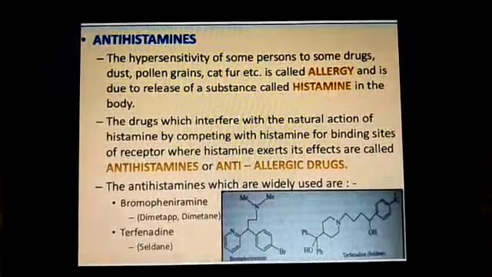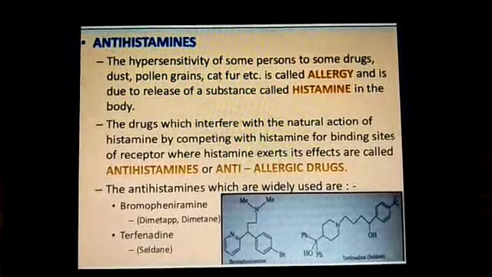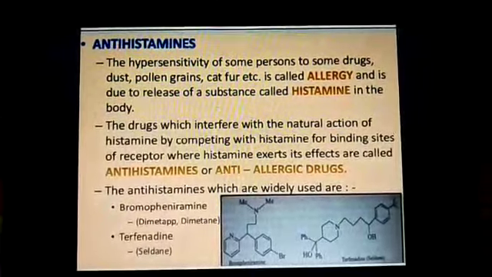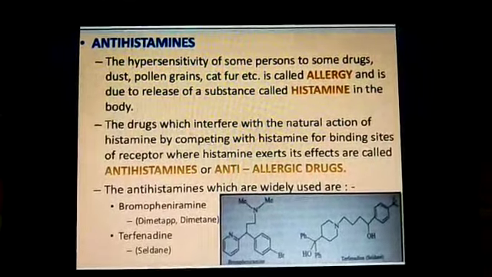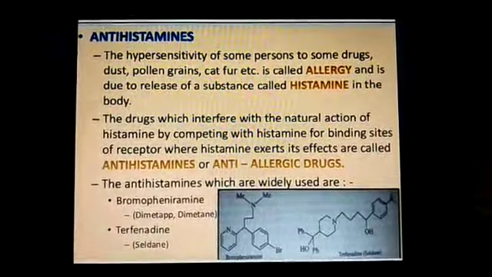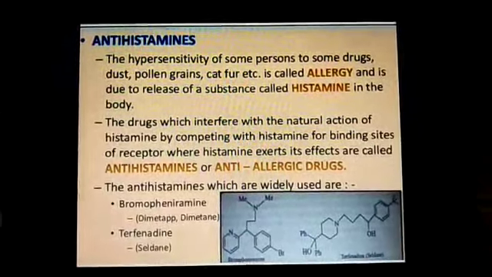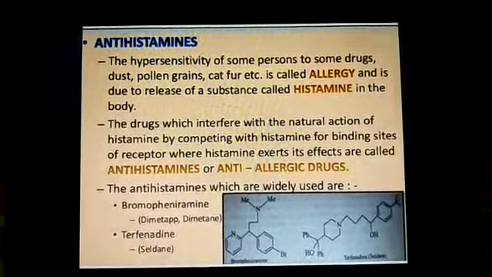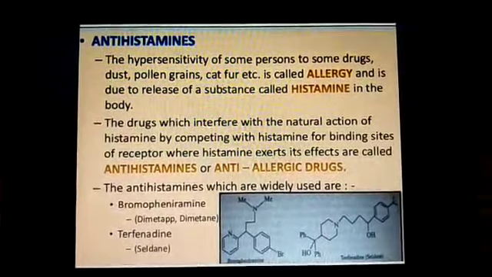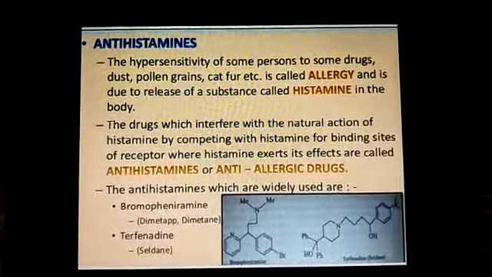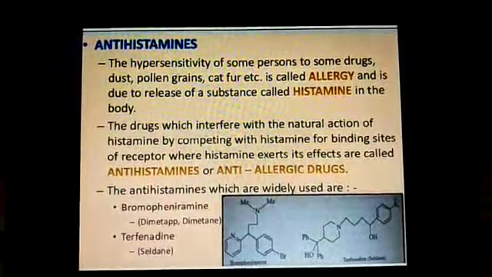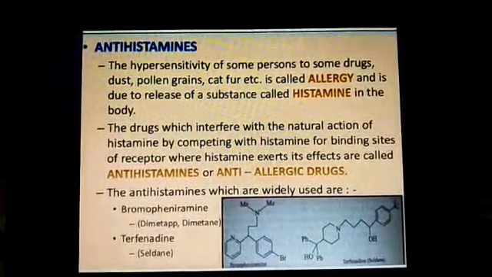The drugs which interfere with the natural action of histamine by competing with histamine for the binding site of the receptor where histamine exerts its effect are called antihistamines or antiallergic drugs. Antihistamines widely used are brompheniramine, which is also known as Dimetane, and terfenadine, which is also known as Seldane.